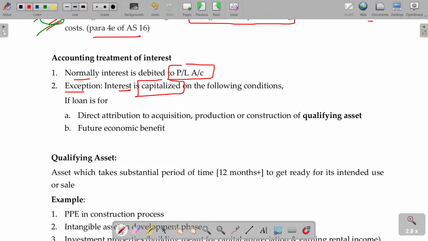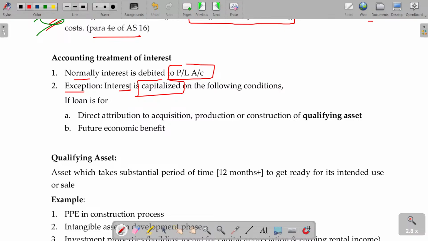Before the asset gets completed for the required purpose, we paid around 3 lakh rupees interest every year. Means for the 3 years, 9 lakhs you paid. So the amount you spent for the construction of the asset plus the 9 lakhs interest you paid during the construction period; no pre-construction period interest should be capitalized. So now the asset value is the amount spent plus this 9 lakhs.